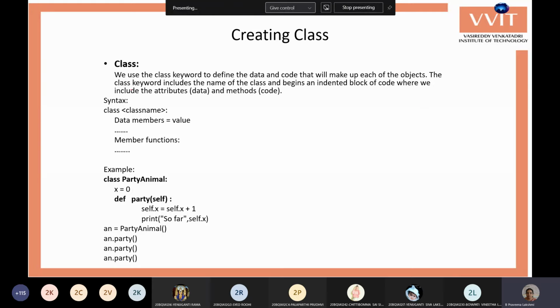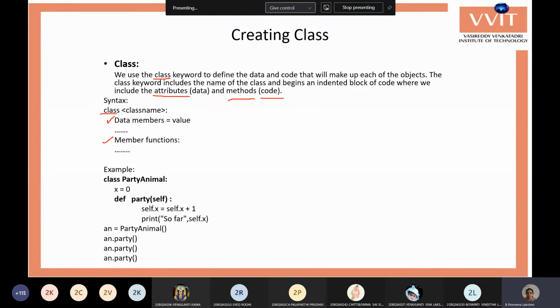So for creating these classes we require the class keyword. Within it we need to specify the name of the class, and then we mention the data members required and member functions required. The data can also be called attributes, and the functions can also be called methods. Member function is also one of the names we can use for methods, and data members are the attributes or variables.